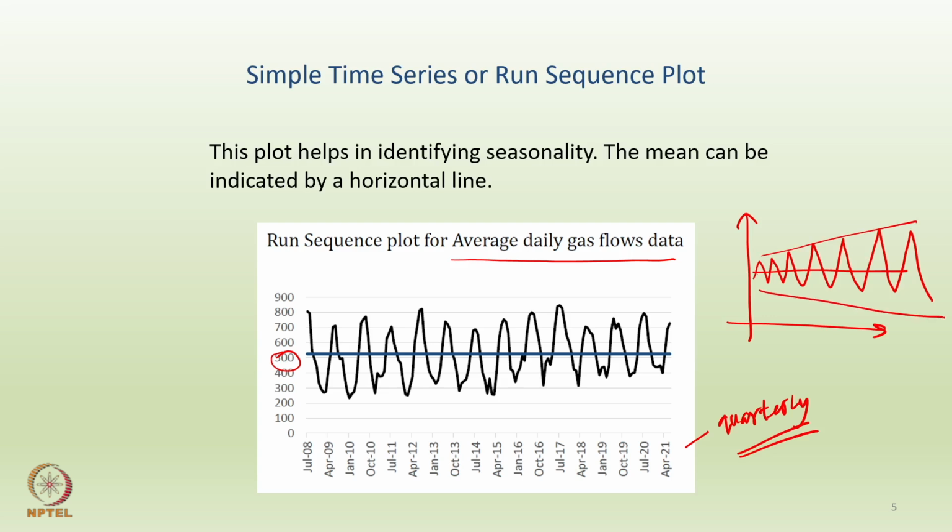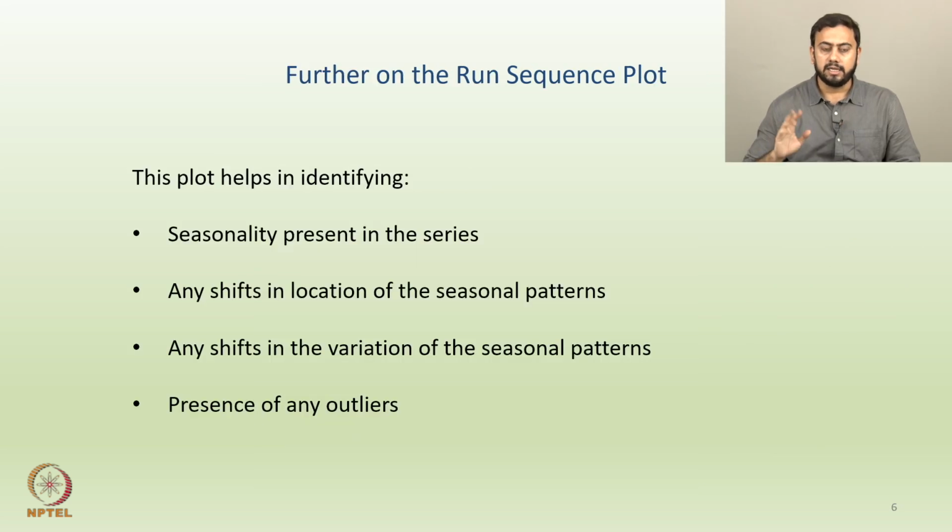So initially the average amount of gas flow is restricted to a tighter range, but as you go down the quarters or down the years, if the average gas flow is increasing in that manner, then one can expect that the variance also is being affected. Okay. So such a plot is really important in identifying all these ideas. And the last one is that one can identify the presence of any outliers. Okay.